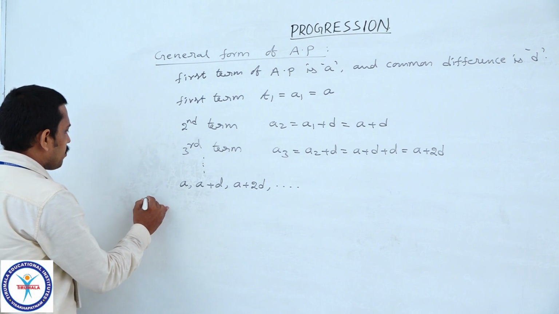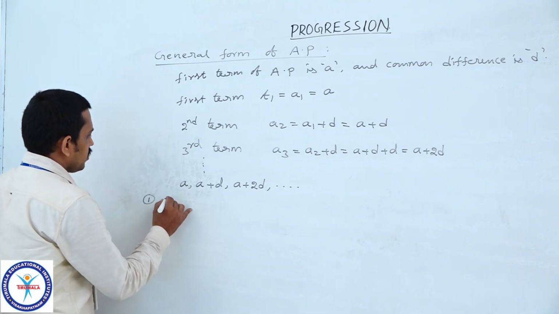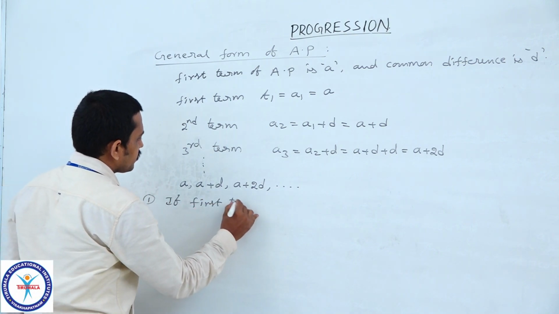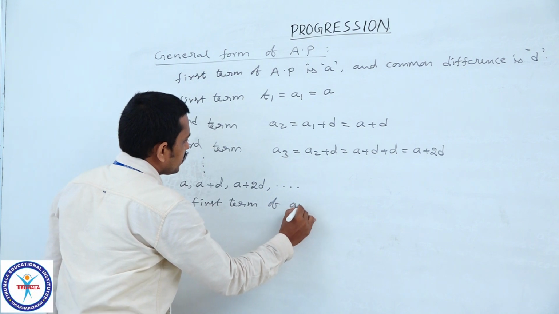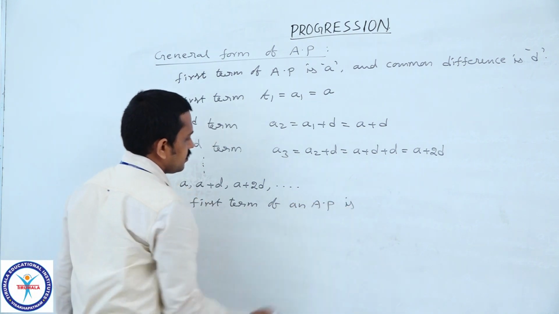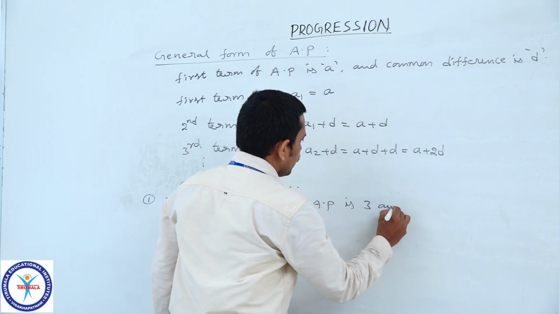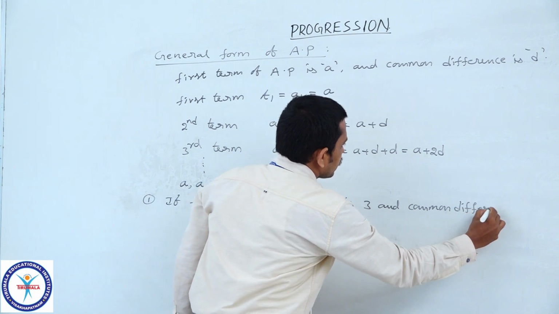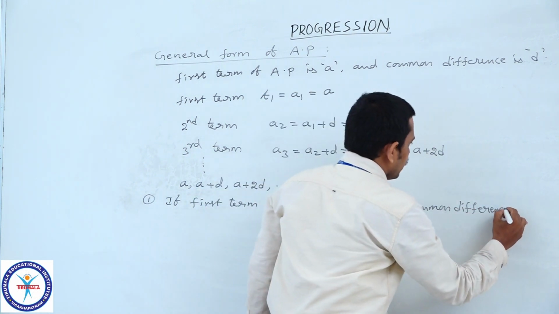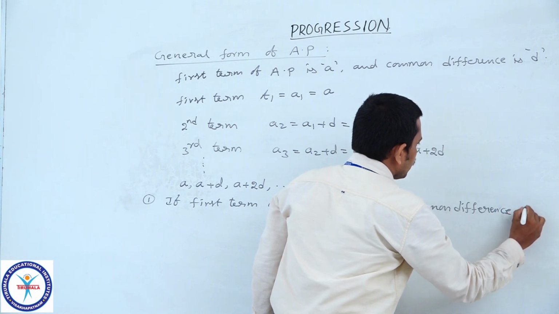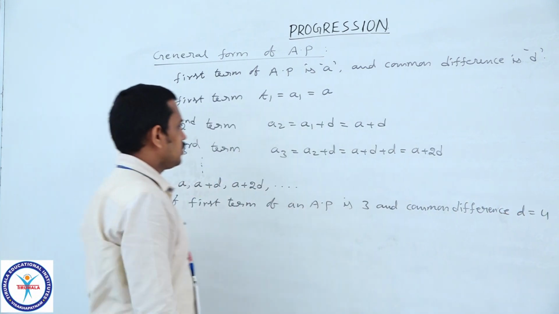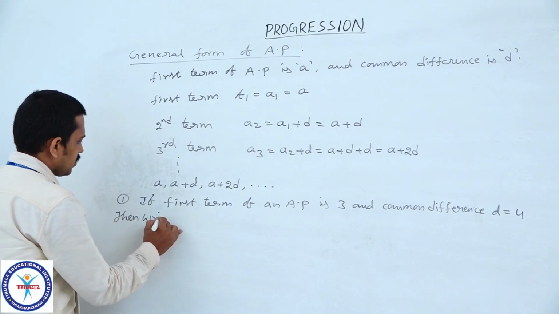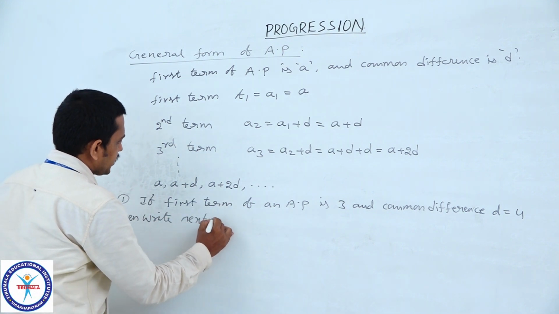Here, we will take one example. If the first term of an AP is 3 and common difference is D equal to 4, then write the next 3 terms of the AP.